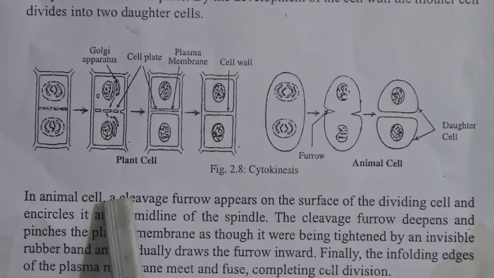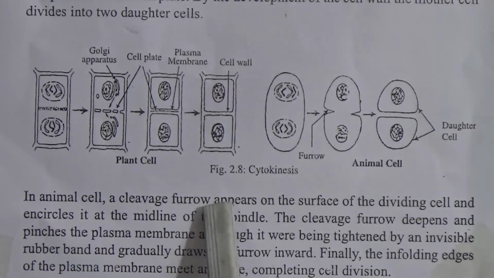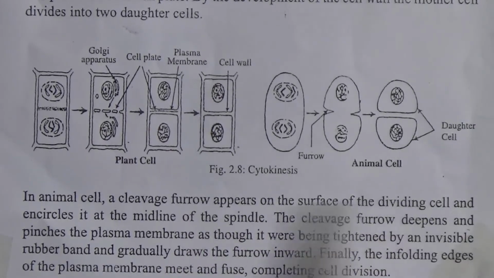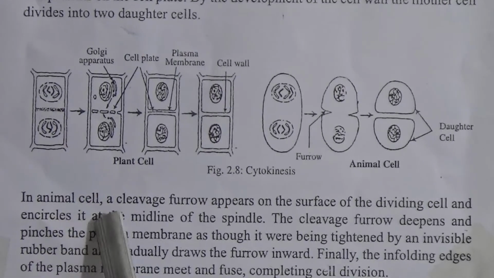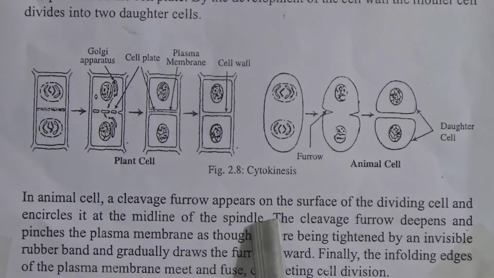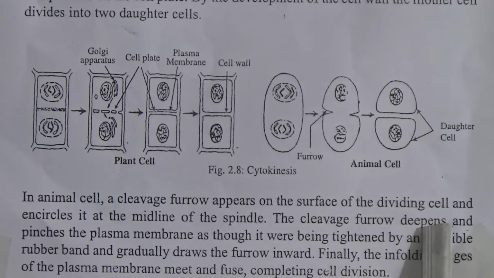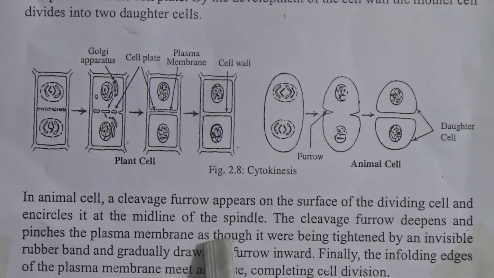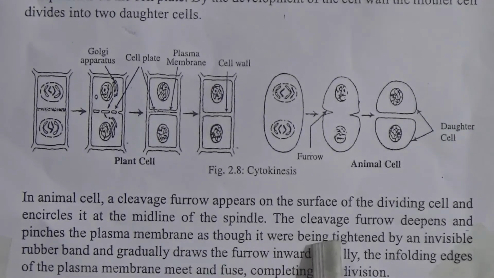In animal cell, a cleavage furrow appears on the surface of the dividing cell and encircles it at the middle layer of the spindle. The cleavage furrow dips and pinches the plasma membrane as though it is being tightened by an invisible rubber band and gradually draws the furrow inward.